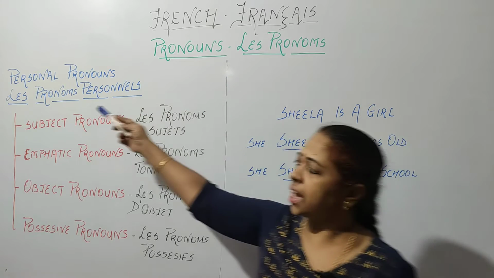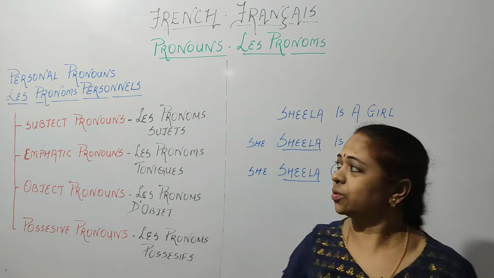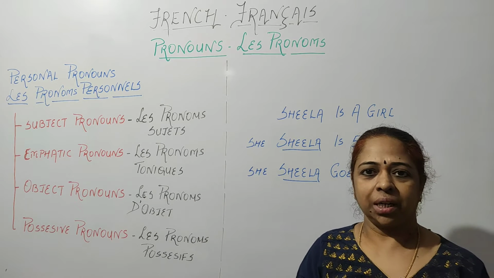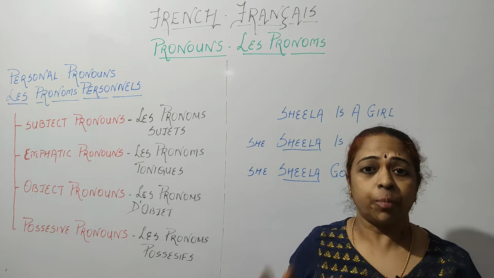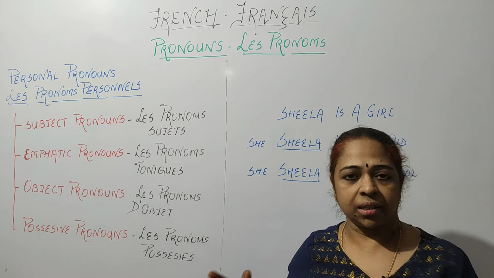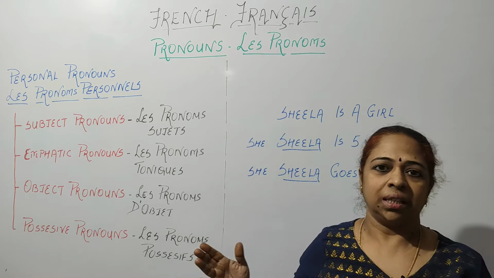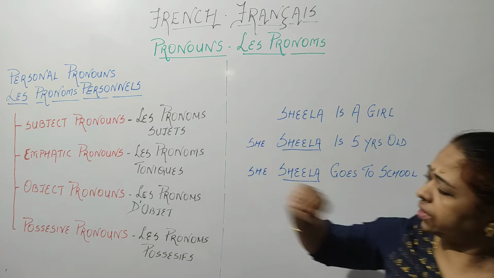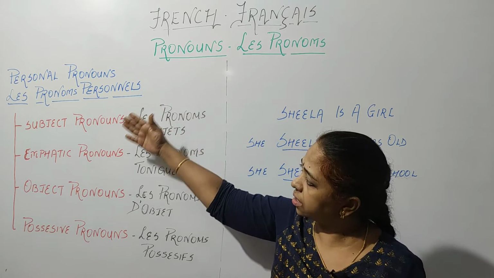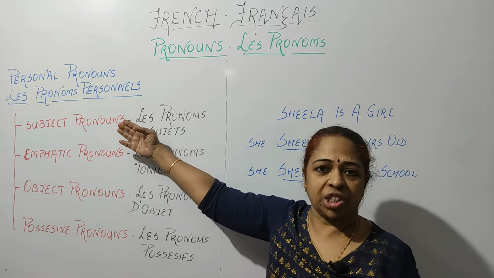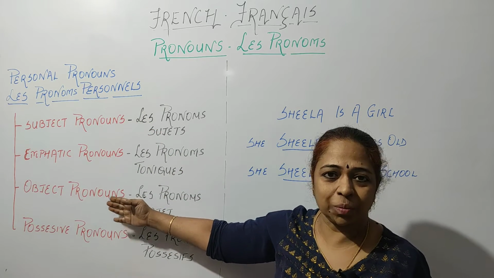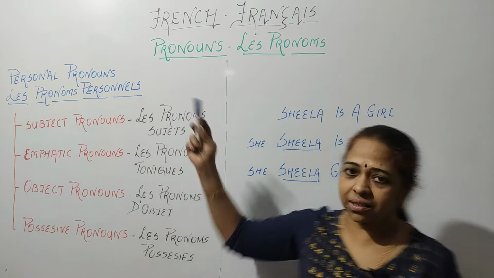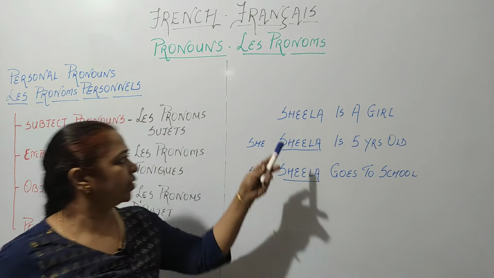Now, in pronouns, we have something called personal pronouns. Les pronoms personnels. Now, what are personal pronouns? They are simple substitutes for proper names of place, person, animal, thing. Personal pronouns are further classified into subject pronouns, emphatic pronouns, object pronouns and possessive pronouns. So before we go into this, let us see this small example over here.